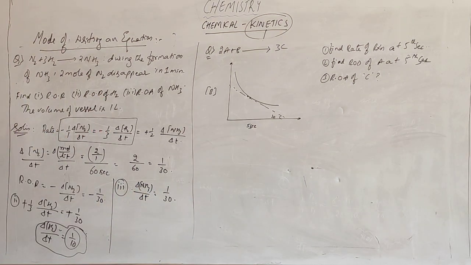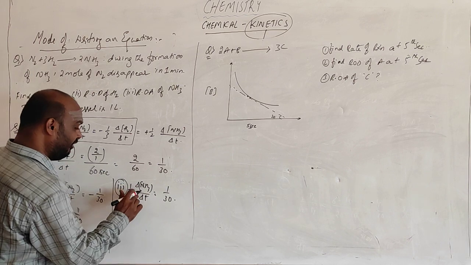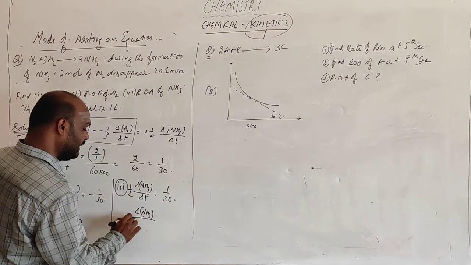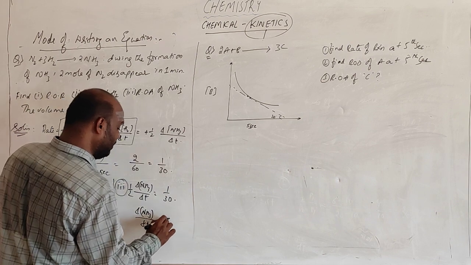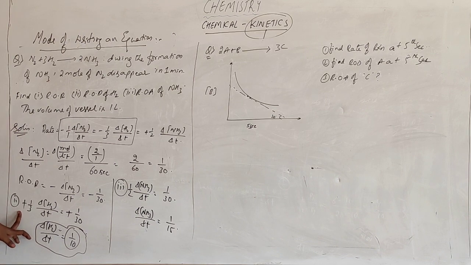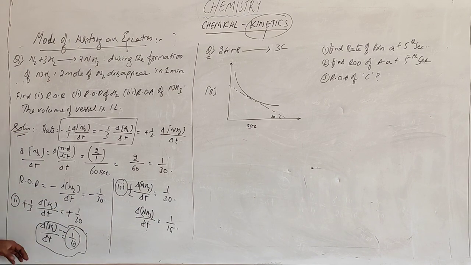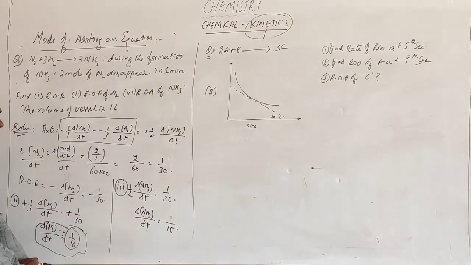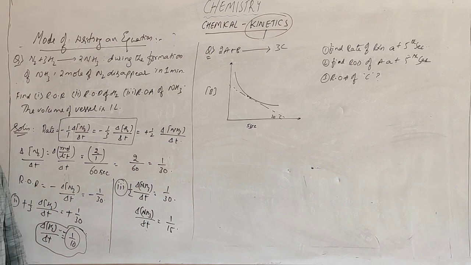Okay. Right. Disappearance will get negative, and this is 1 by 2 of this one. So the change in concentration of NH3 with respect to time is equal to 1 by 50. And for this one, the rate of reaction is minus 1 by 30. Disappearance is always negative, appearance is always in positive terms. Right? So this is the way of finding out the rate of disappearance or rate of formation of the products.